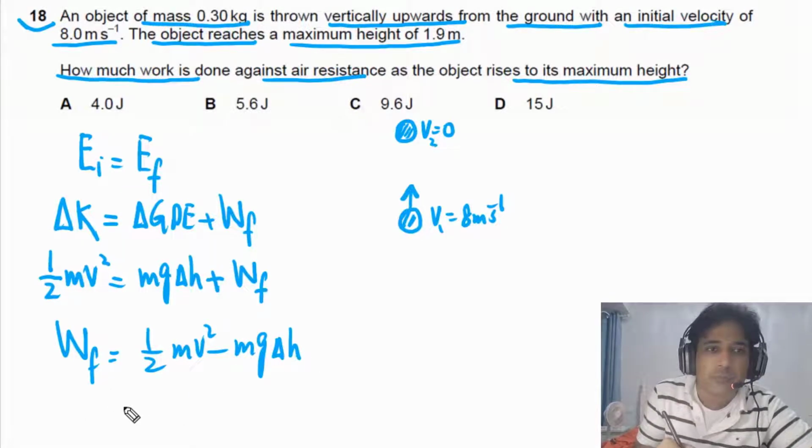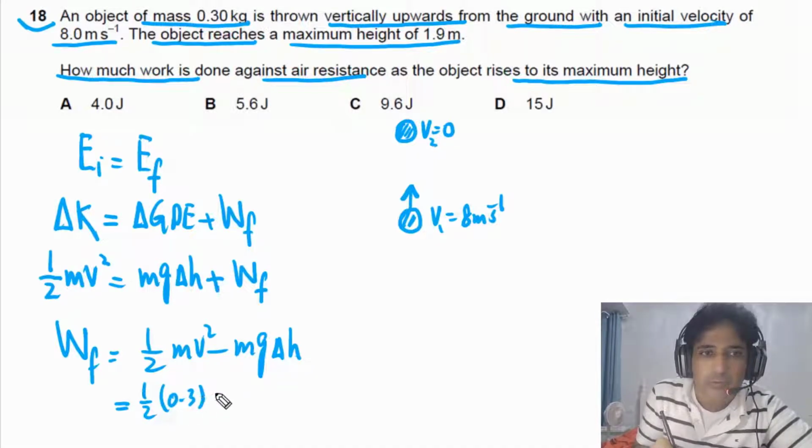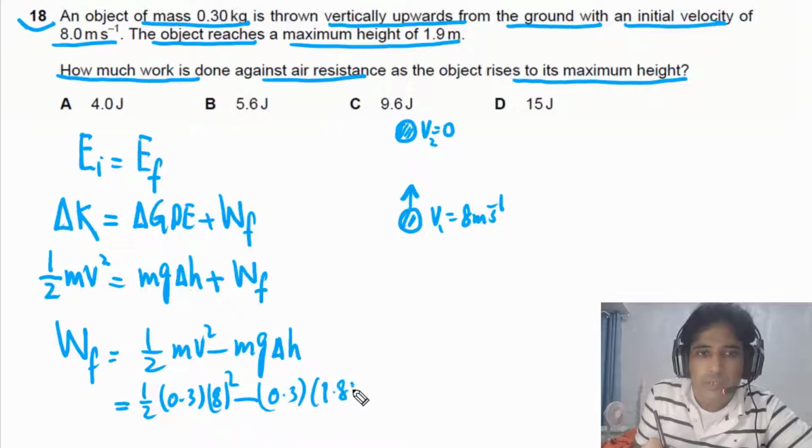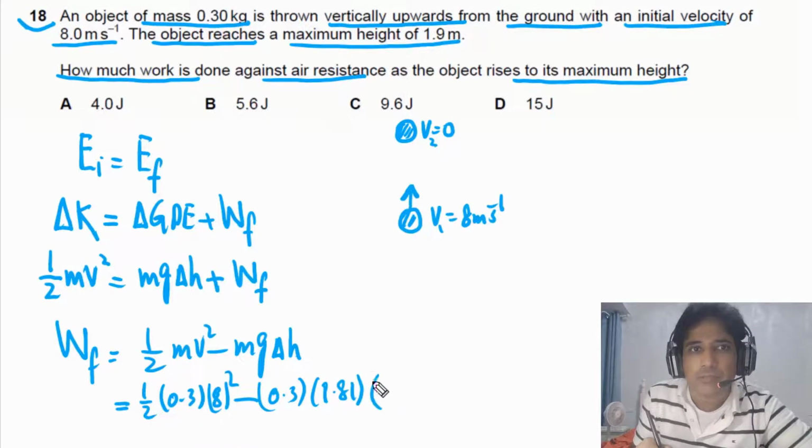Now we simply plug in values. 1/2 mv squared: mass of object is 0.3, v is 8, minus mgh, where m is 0.3, g is 9.81, and the maximum height is 1.9.